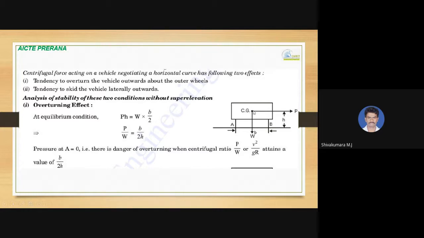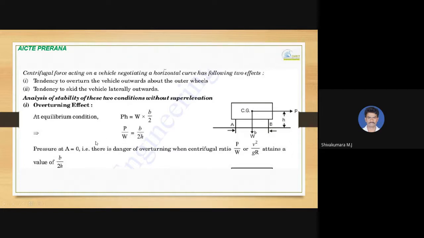P acts at the CG of the vehicle at vertical height H, so P into H is the moment, which you can equate to the moment of the weight of the vehicle, W into B divided by 2. So the centrifugal ratio P by W equals B by H, where B is the width between the two wheels of the vehicle and H is the height of the CG of the vehicle from the road surface. P is the centrifugal force and W is the weight of the vehicle.